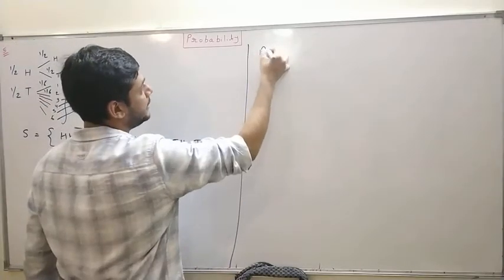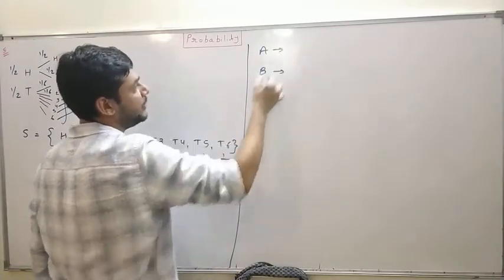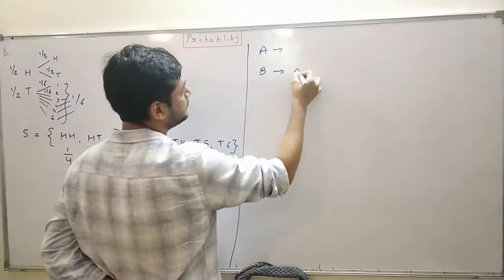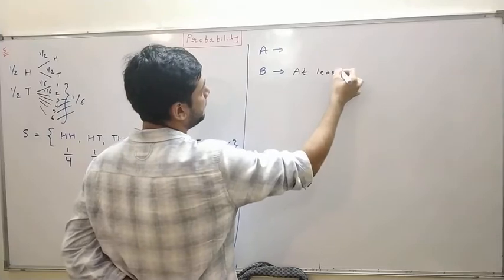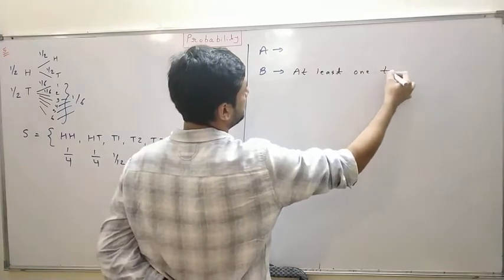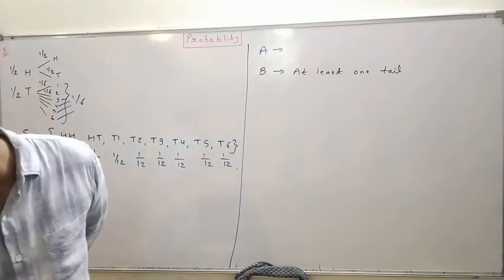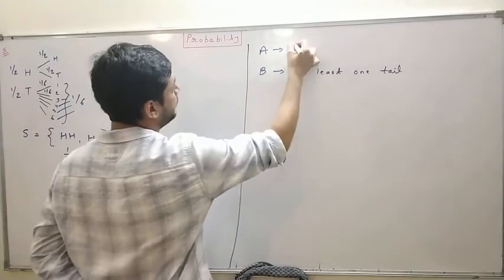Here two events are A and B. Which event already occurred, that at least there is one head, and A is dice was number greater than 4.